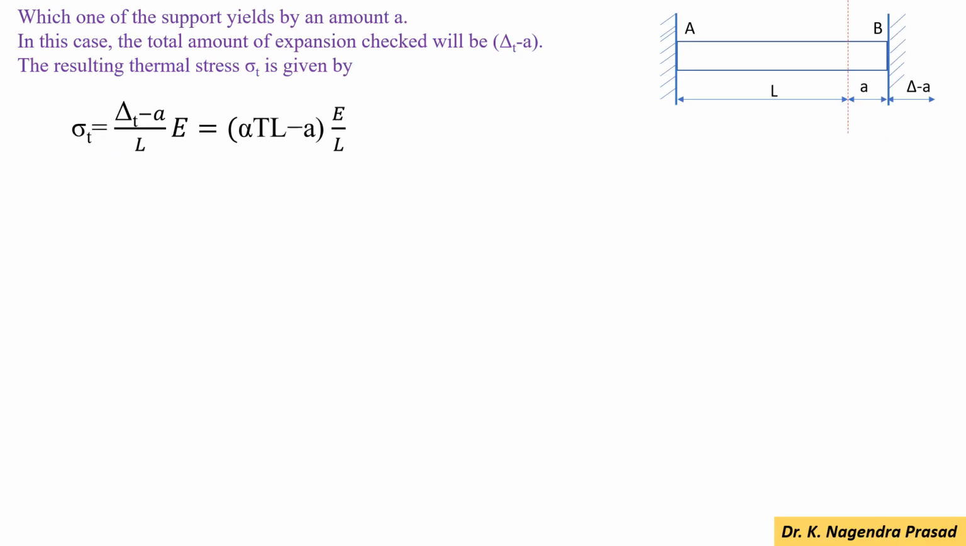So next one is where one of the supports yields by an amount of small a. In that case, the total amount of expansion will be thermal strain minus small a. Then sigma T equal to the alpha TL minus a into E by L.